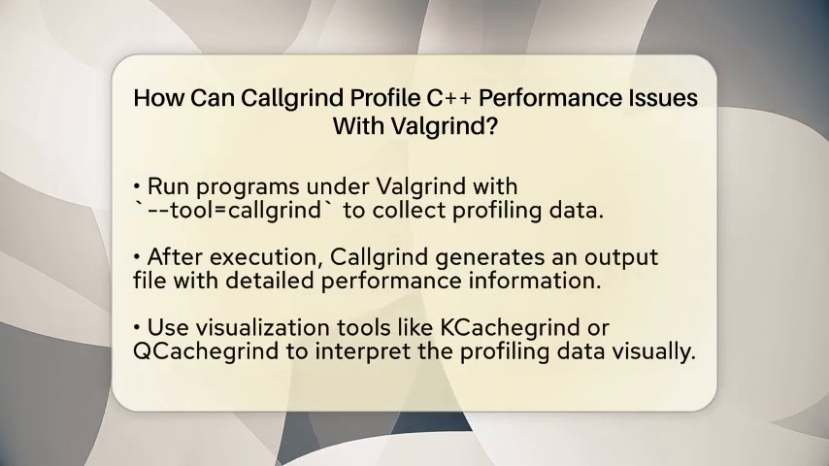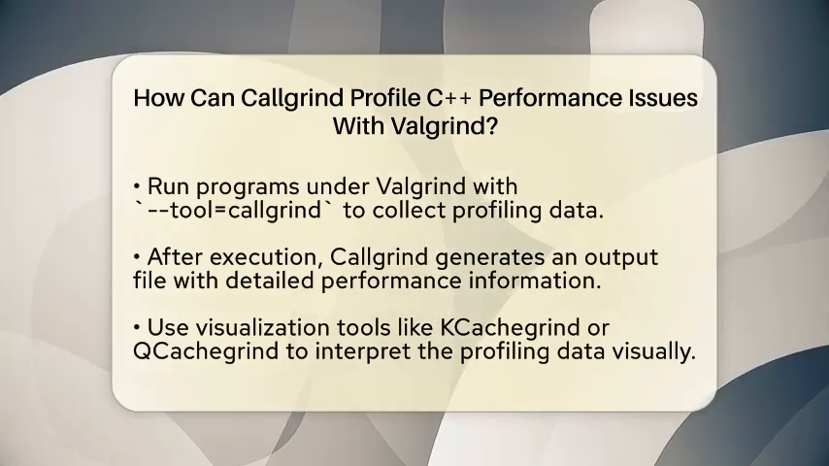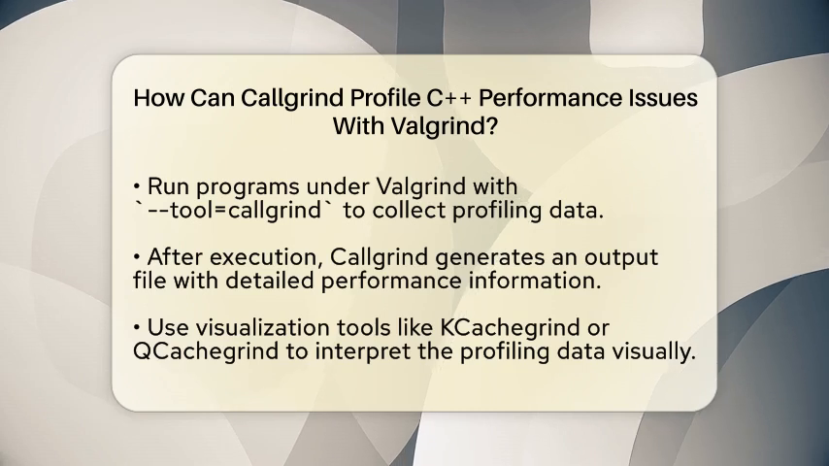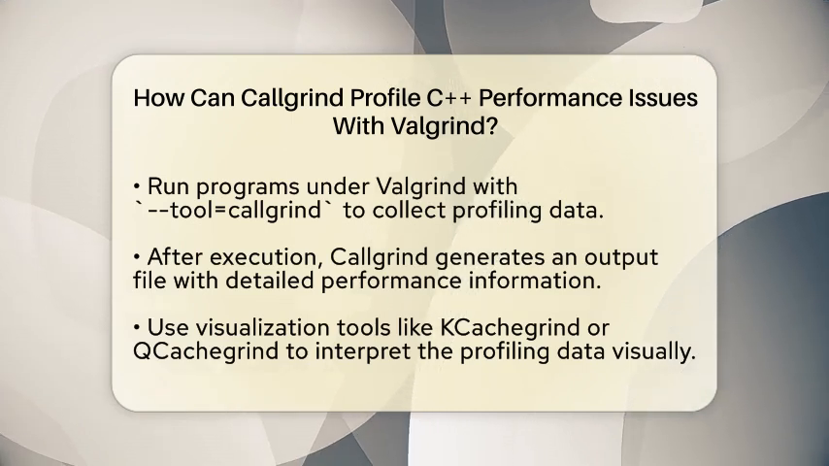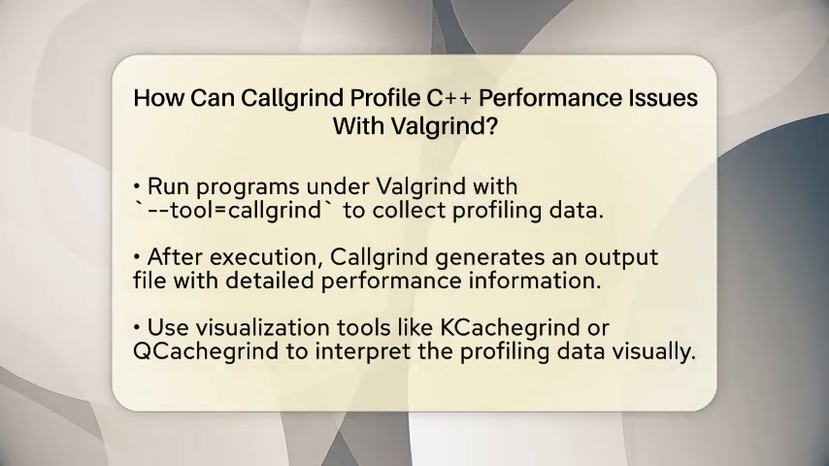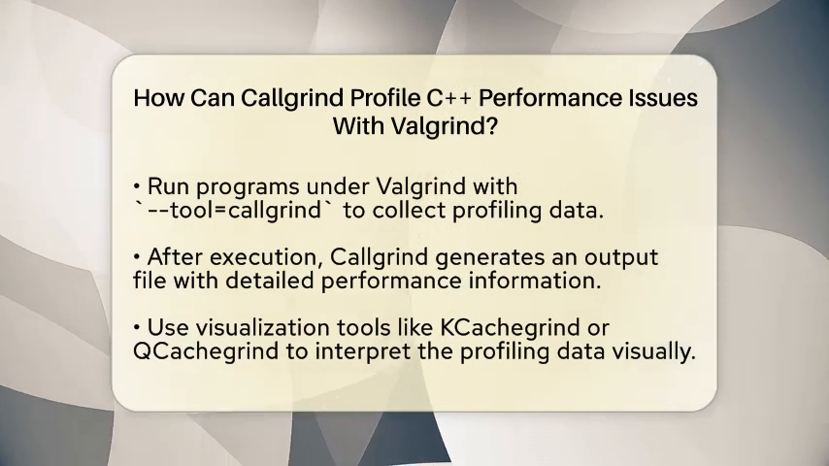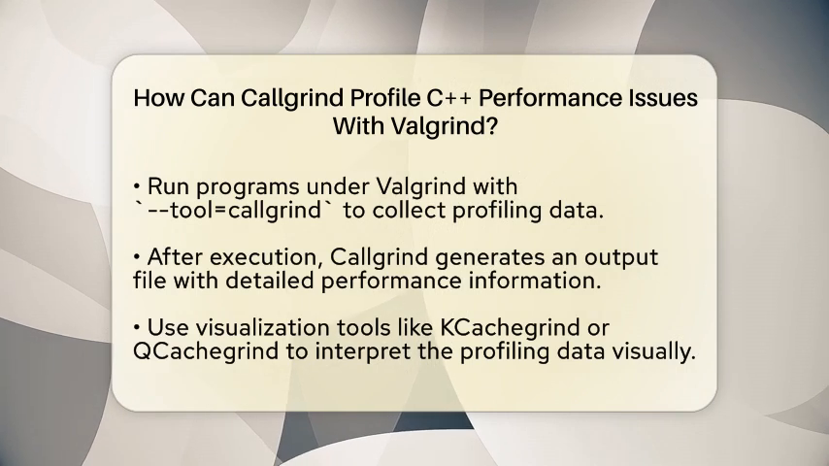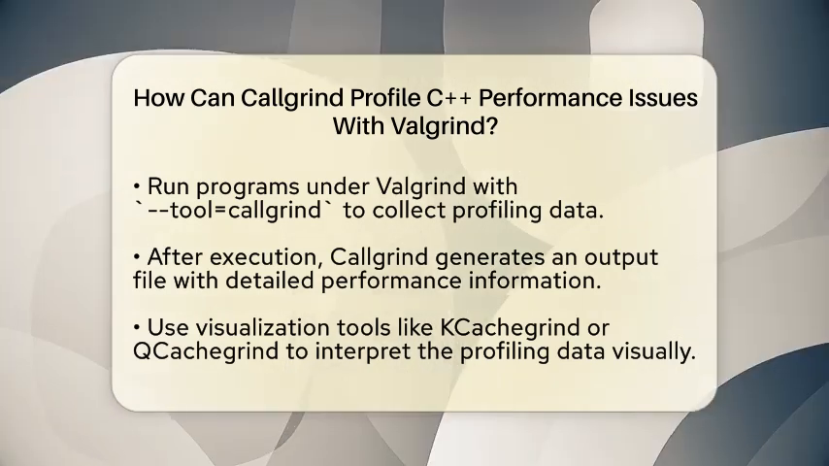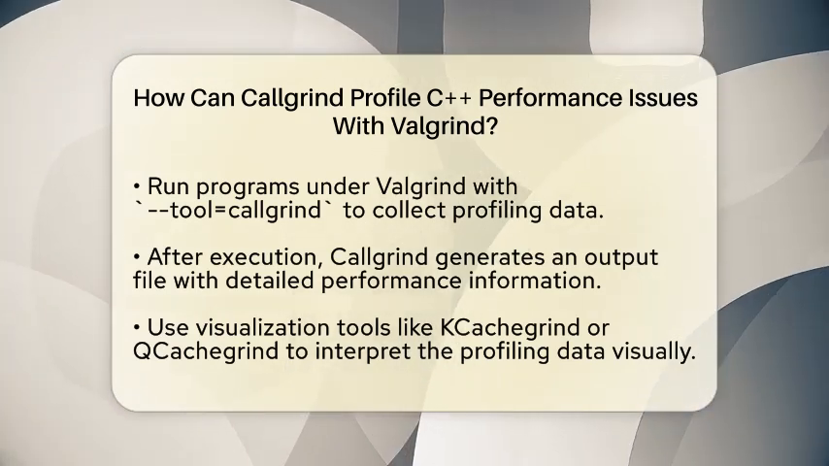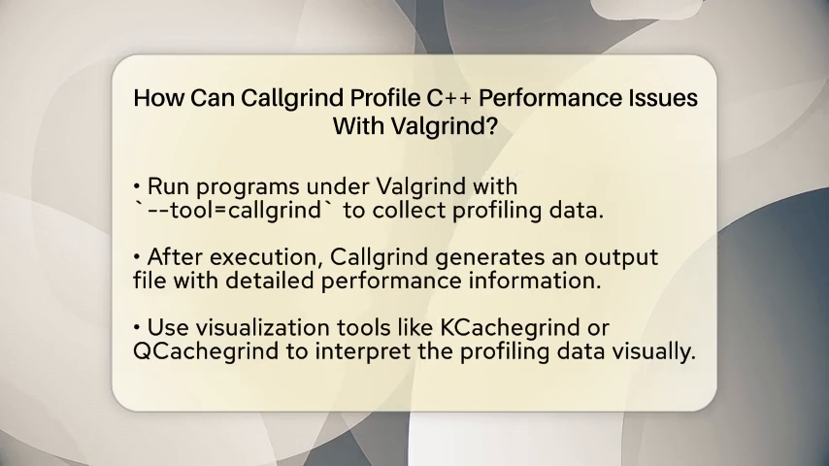Next, run your program under Valgrind with the Callgrind tool. You do this by typing valgrind --tool=callgrind followed by your program's name and any arguments. Callgrind will then execute your program and gather data on instruction counts and function calls. After the run, it creates an output file that contains all the profiling information.